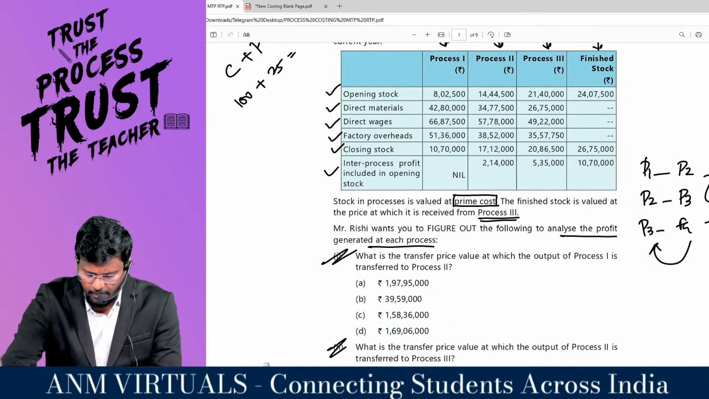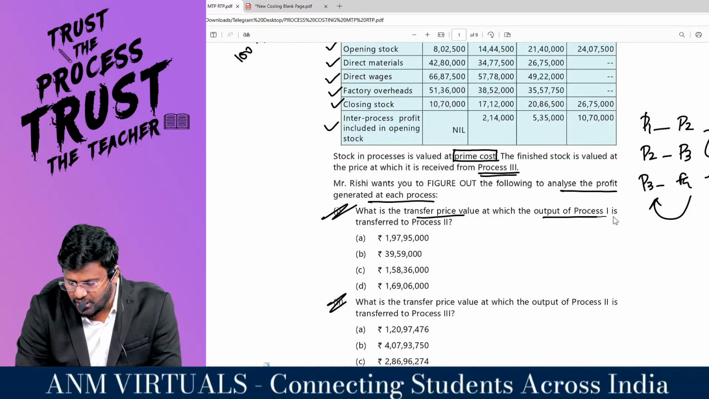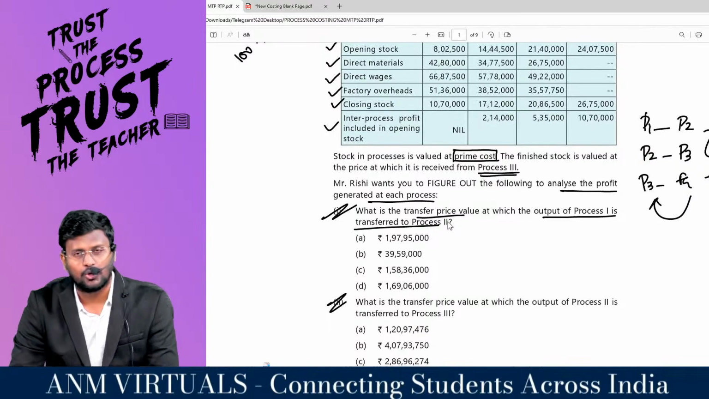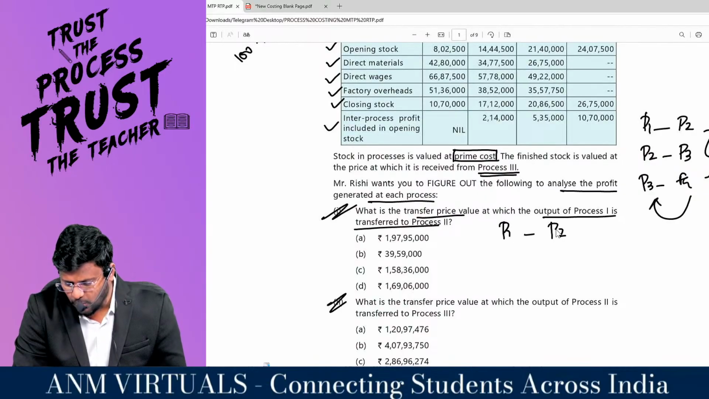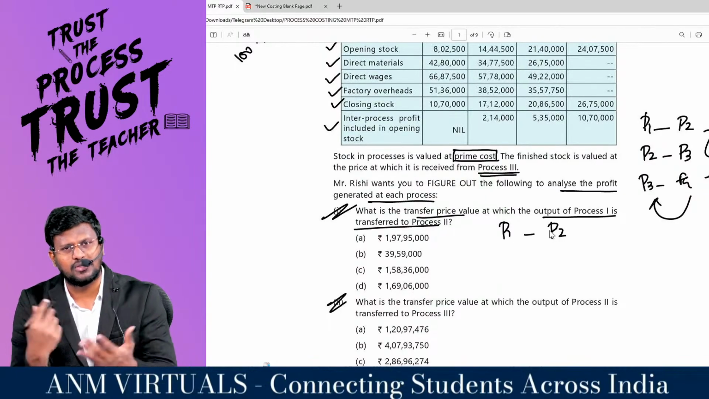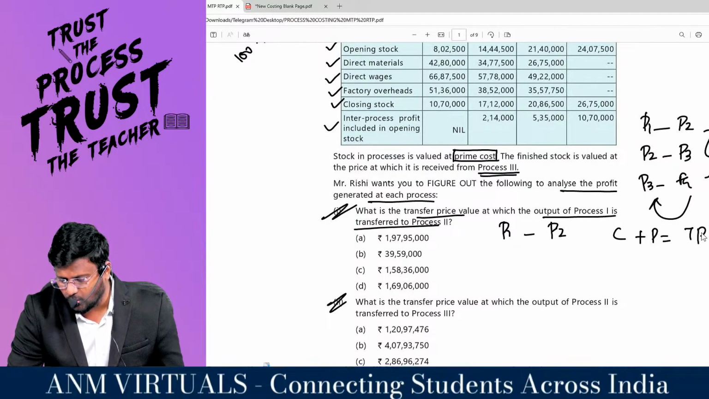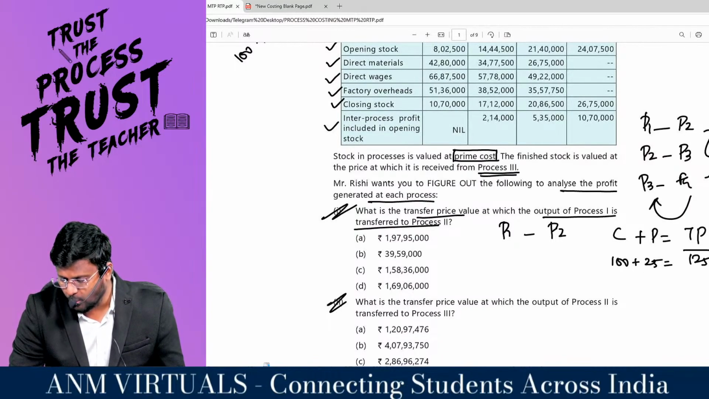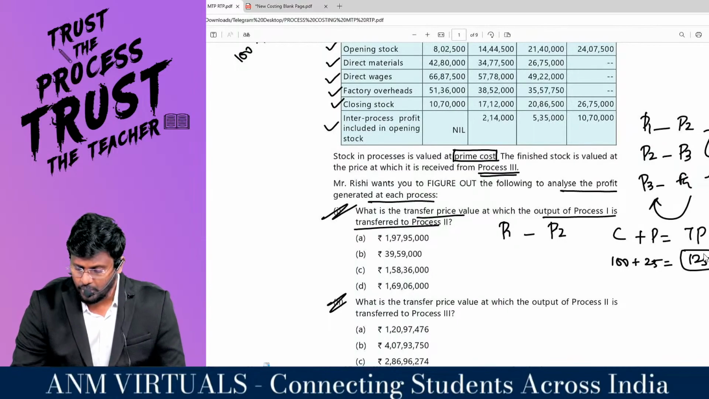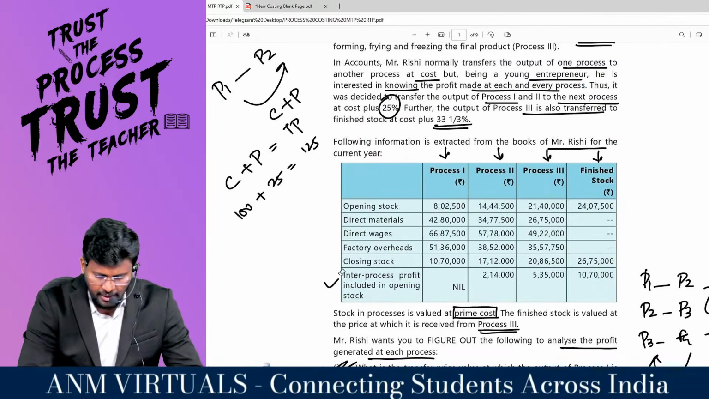My dear lovable students, what is the transfer price at which the output of process 1 is transferred to process 2? That's the question. At what price will process 1 goods be transferred to process 2? Easy. Cost plus profit is equal to transfer price. If 100 rupees is the cost and 25 rupees is added as profit, then 125 rupees will be the transfer price. They want to know the profit. Very simple, my dear lovable students.